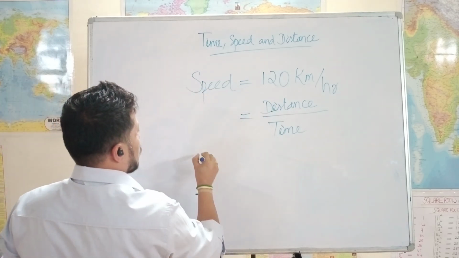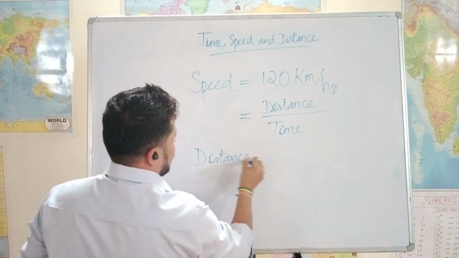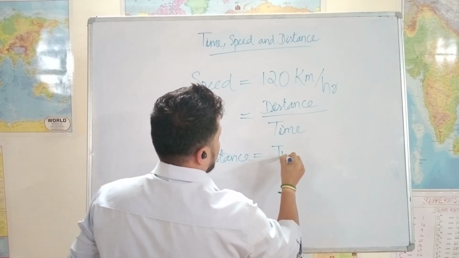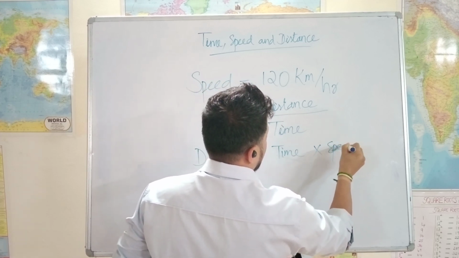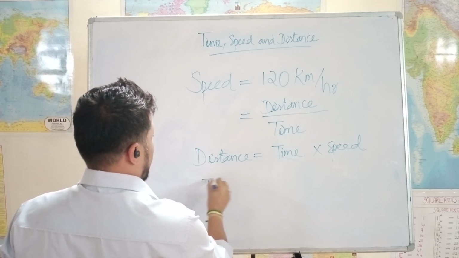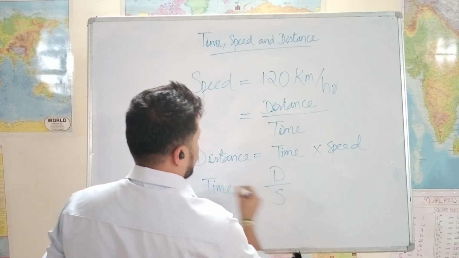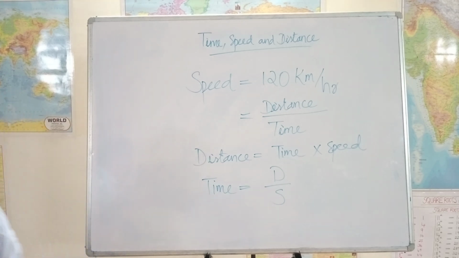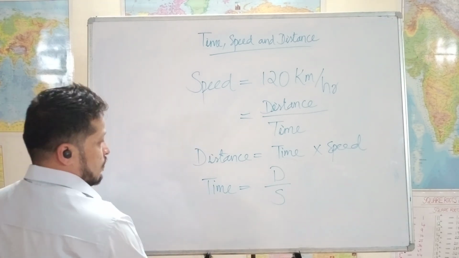Now using this, you can also write the formula for distance, which is time multiplied by speed. Similarly, for time, you can say distance by speed. So these are the three formulas you have to remember, but it's easy as well.